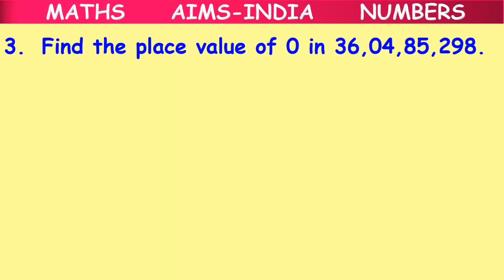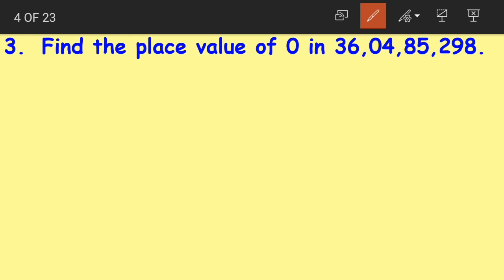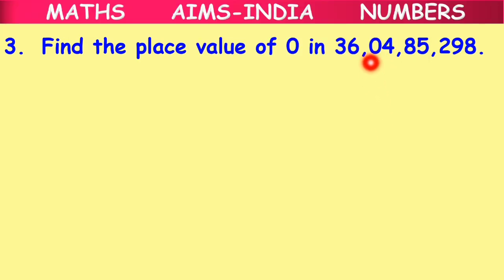Moving on to question number 3. Find the place value of 0 in... See, what are they asking us? They are asking us to find the place value of 0 in 36 crores, 4 lakhs, 85,298. This is in Indian system. How can we say? We can say that because here the commas are after 2 digits. If it was the international system, we would have a comma here after 3 digits, right? But we are having commas after 2 digits. So this number is following the Indian place value system.